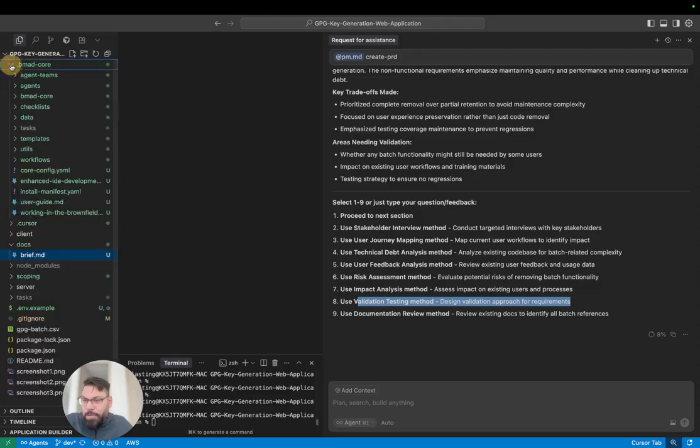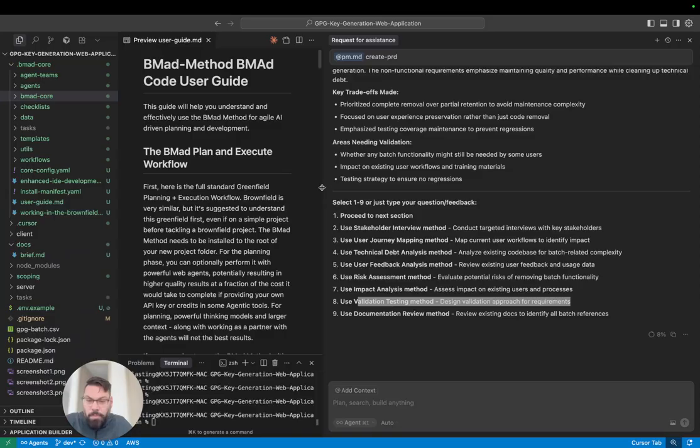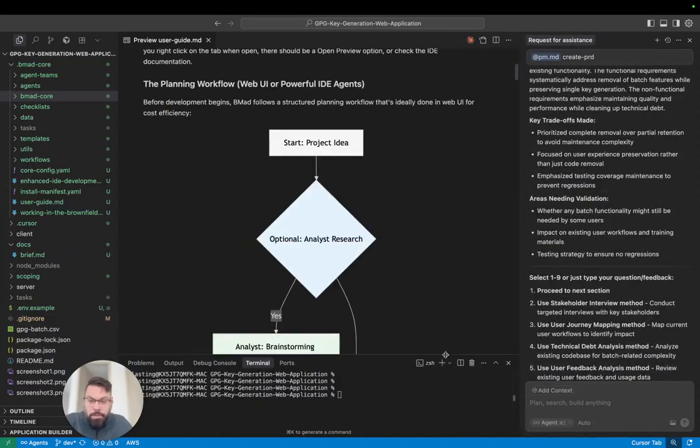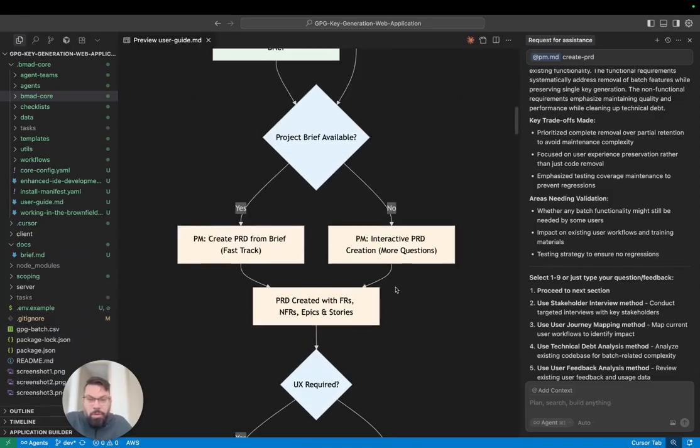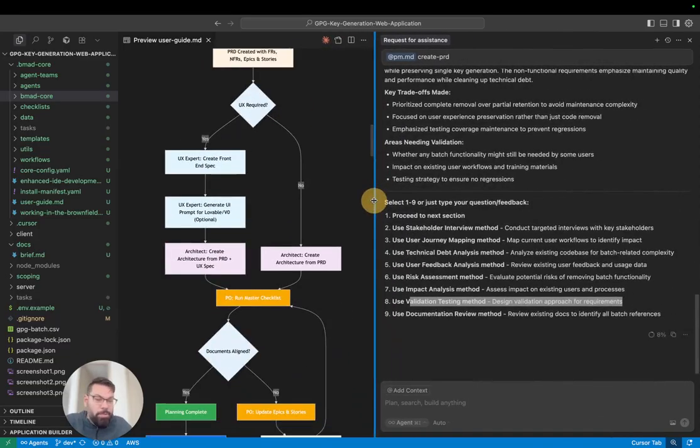Let me go back to that documents user guide. Part of the PRD process is that it's going to go over the project brief and then ask a bunch of questions. It's going to do this interactive mode. You can do a fast track mode if it's a really simple project, but this PM mode is going to extrapolate exactly what you want by asking you a bunch of questions, making some assumptions, and having you validate those assumptions.